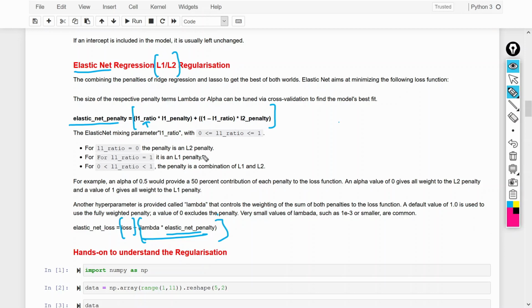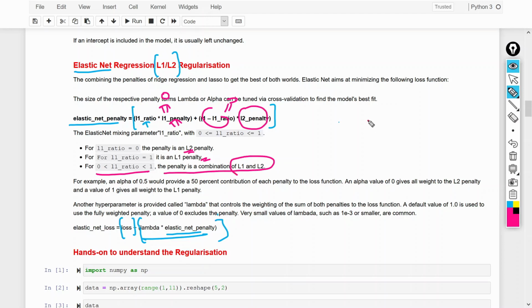If L1 ratio is equal to 0, this whole term will be equal to 0, and in that case this will be equal to your L2 penalty. If L1 ratio is equal to 1, this will be equal to 0 and this will be equal to your L1 penalty. So we have to choose the L1 ratio in such a way that we can get a combination of L1 and L2.